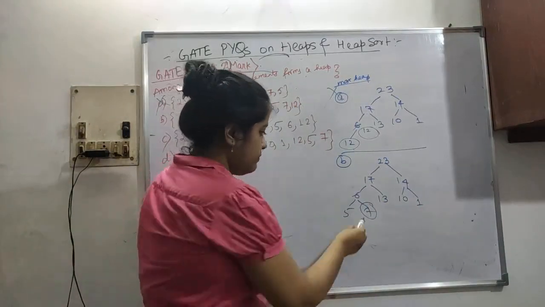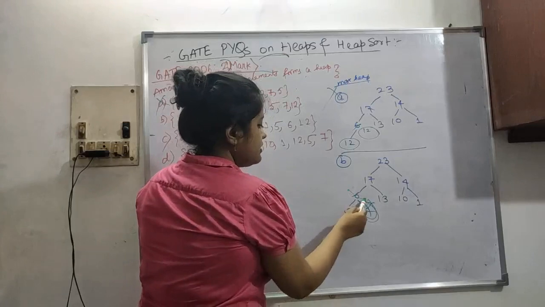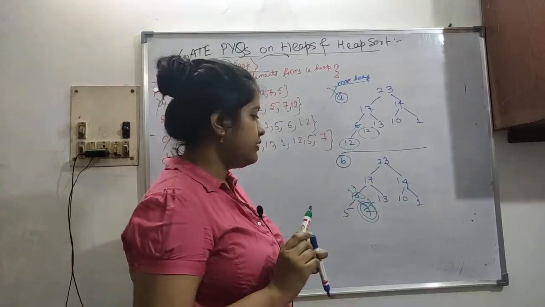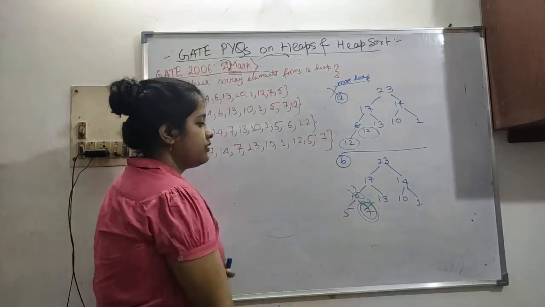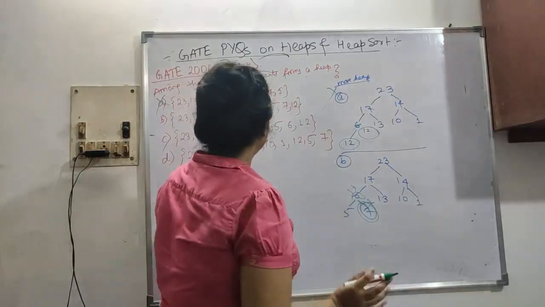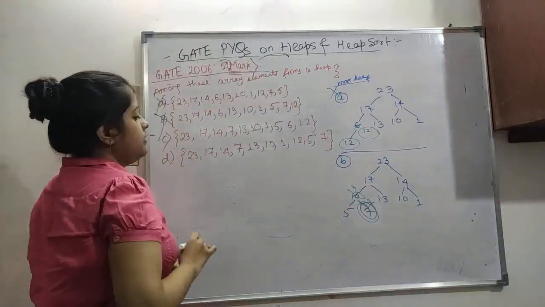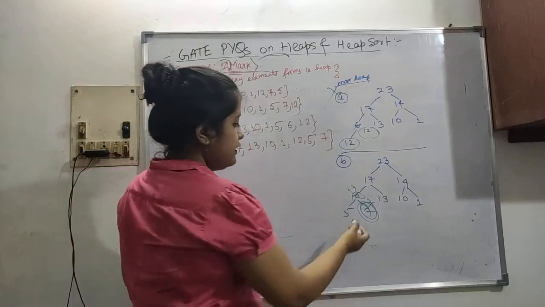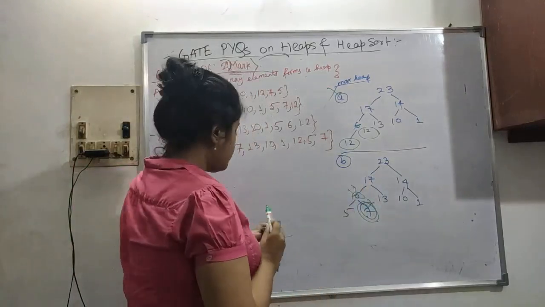Okay, so here please check, 7 is not less than 6. If 7 would have been present here, then it would have been a max heap. We have to check the rest, but here it is not a max heap, because 7 is greater than 6 and 7 is present lower than 6, so it is not possible.